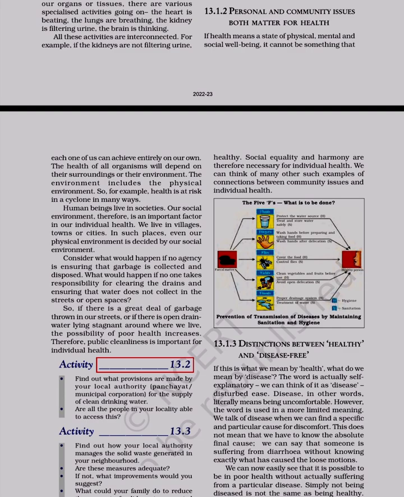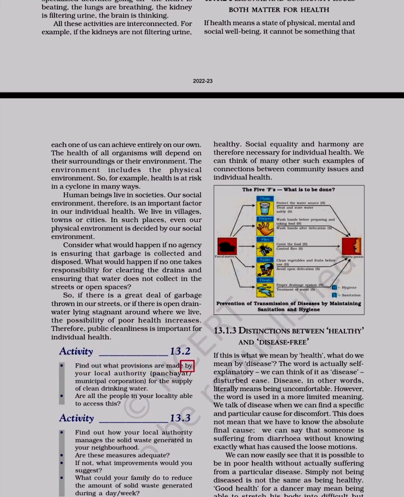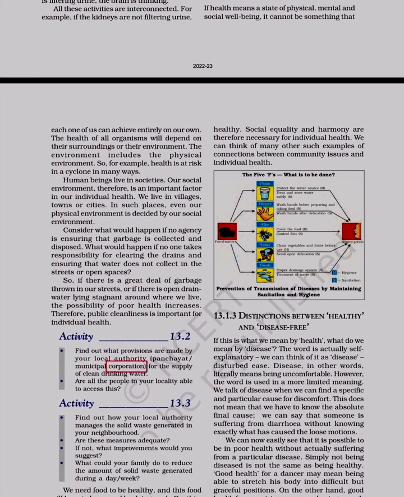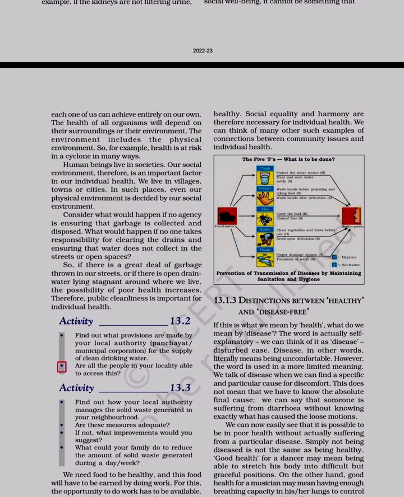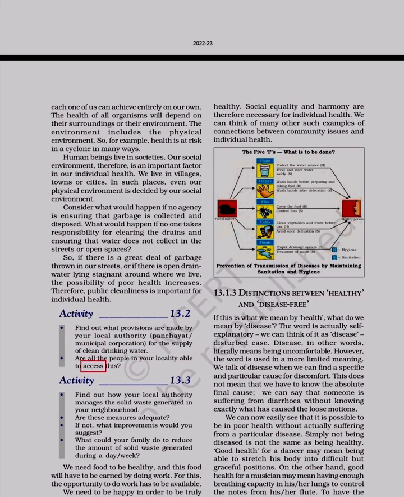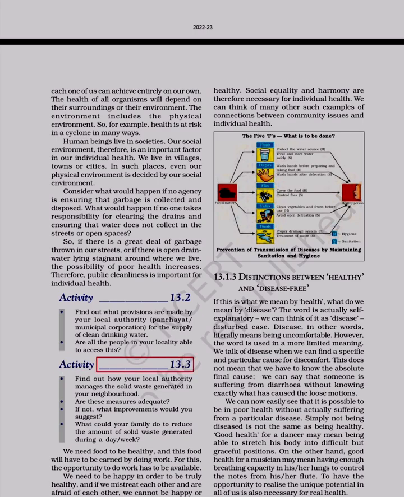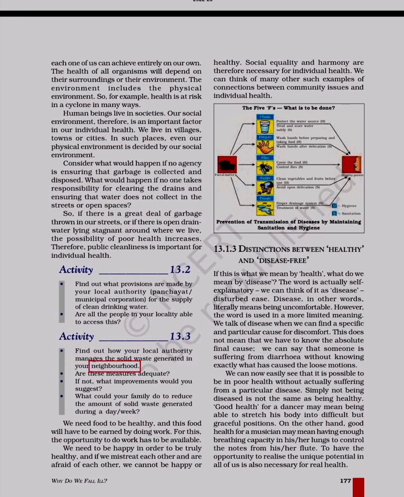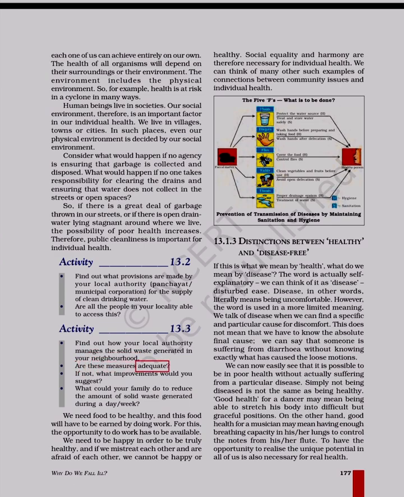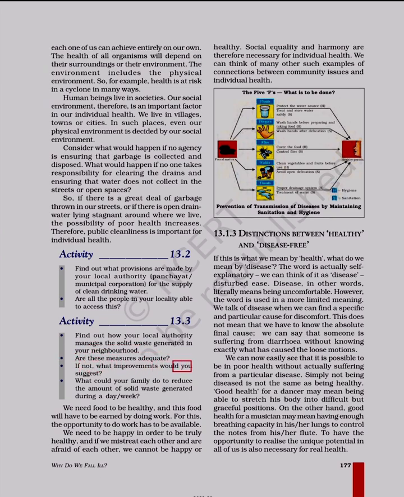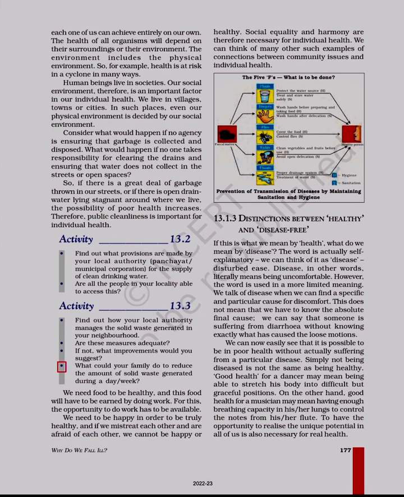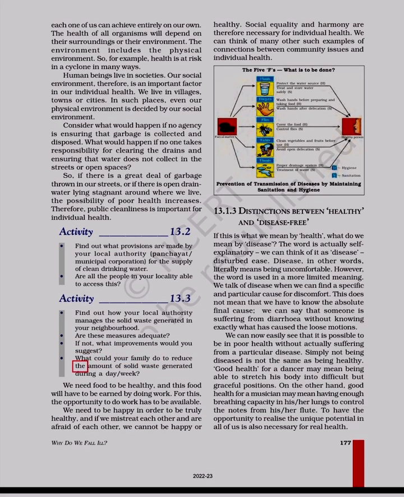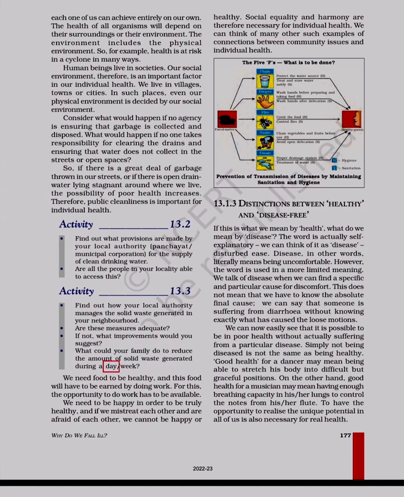Activity 13.2. Find out what provisions are made by your local authority, Panchayat or municipal corporation, for the supply of clean drinking water. Are all the people in your locality able to access this? Activity 13.3. Find out how your local authority manages the solid waste generated in your neighborhood. Are these measures adequate? If not, what improvements would you suggest? What could your family do to reduce the amount of solid waste generated during a day or week?